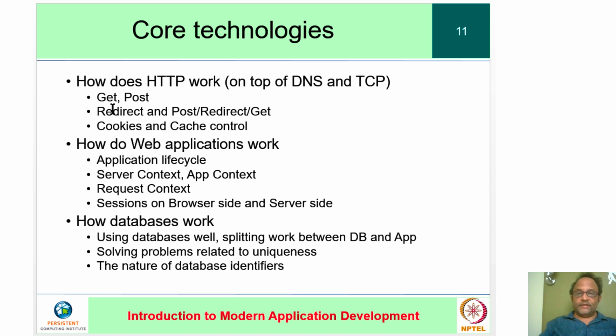We understood the methods and the key ideas of redirect, post redirect, get, etc., cookies and cache control. So now you understand essentially the core infrastructure that underlies the web, or at least you have a starting idea of many of its dimensions.